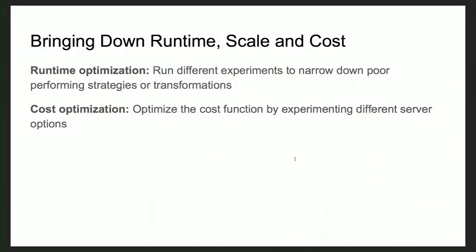And now we know how to perform the different steps and build forecasts. Let's see how we utilize all that information for our problem statement. Our problem statement is divided into two sub-goals. One was runtime optimization, in which we'll try to narrow down different strategies and transformations that we can apply on the time series data. The other goal is cost optimization, in which we'll try to use different hardware options to reduce the costs for each pipeline run.